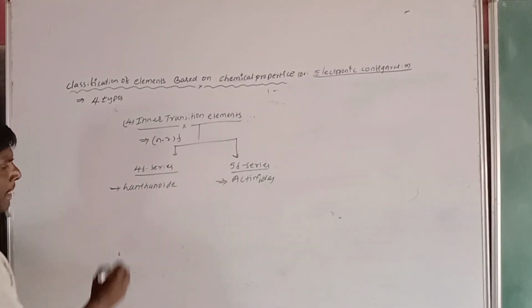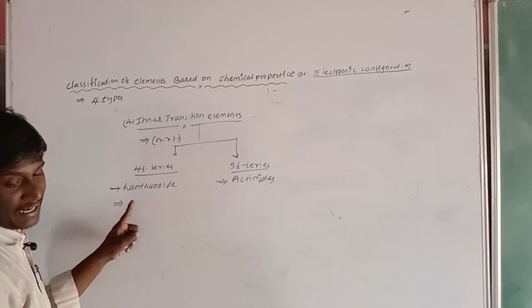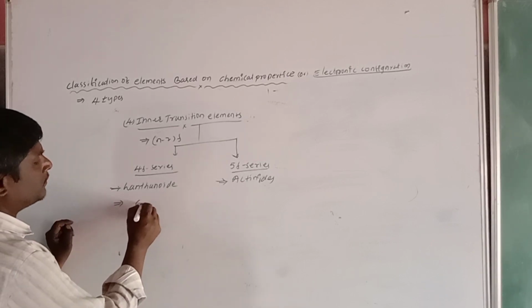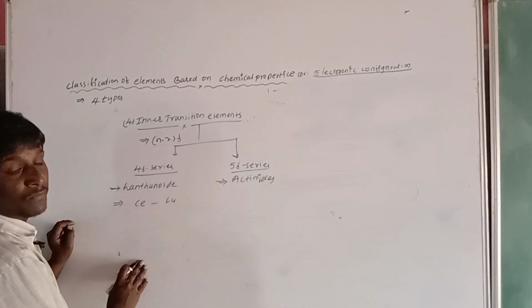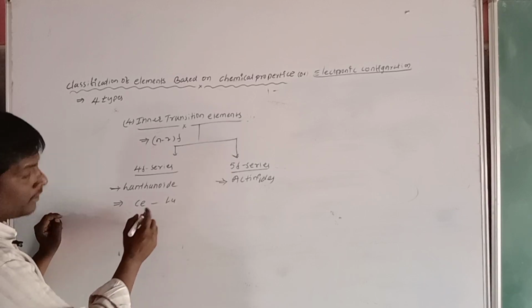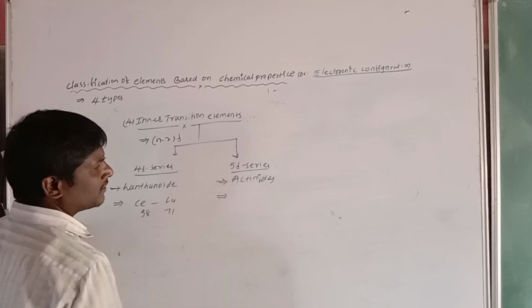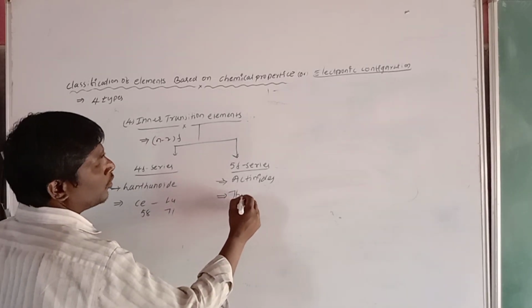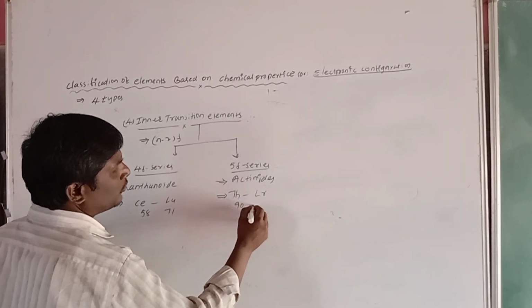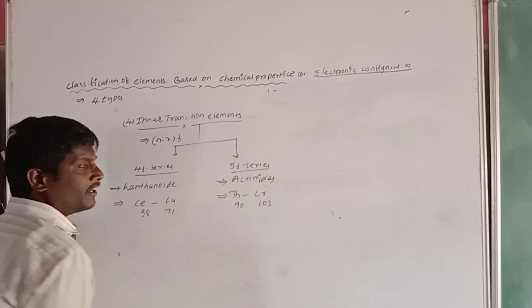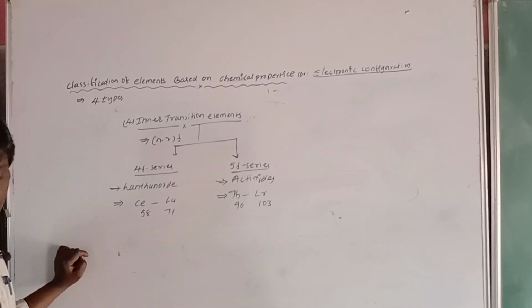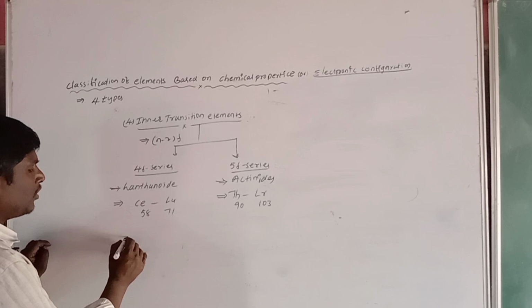The 4f series, the lanthanides, runs from cerium to lutetium, 58 to 71. The actinides run from thorium to lawrencium, 90 to 103. This is about the inner transition elements.